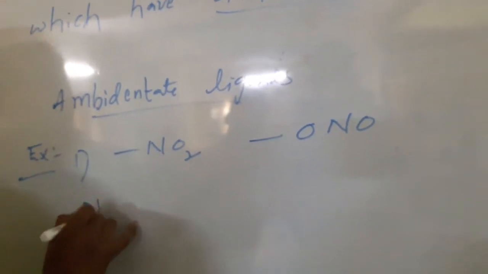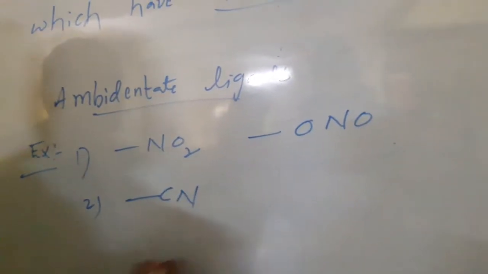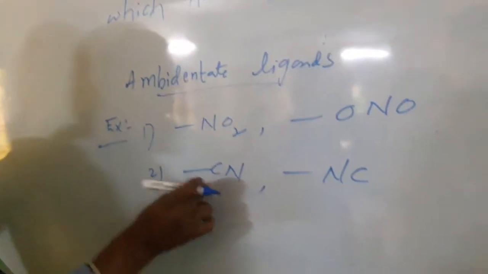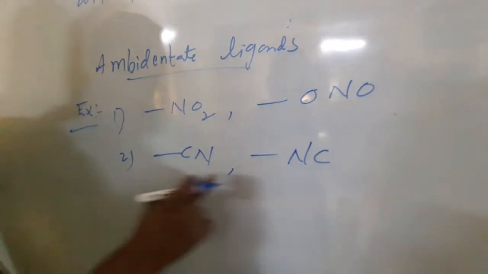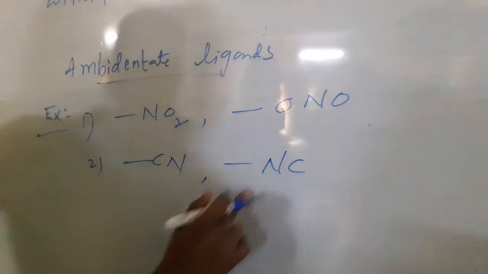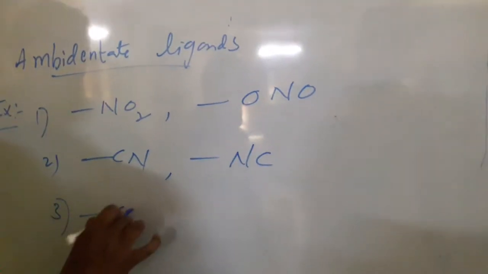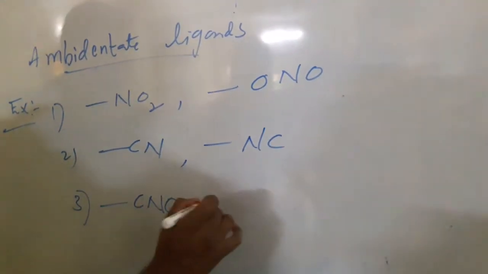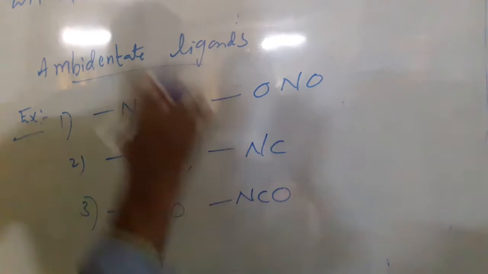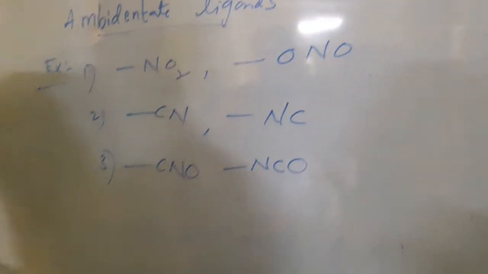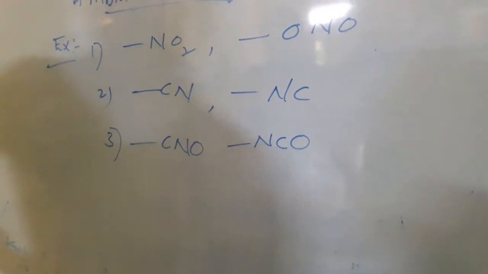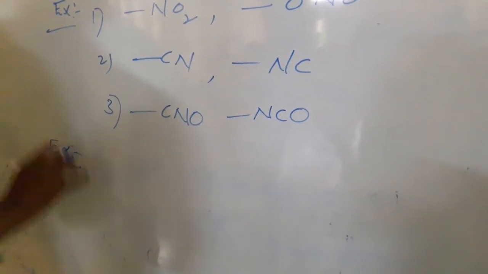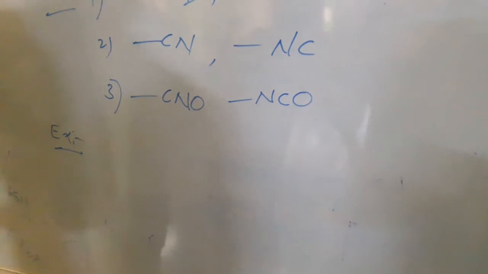Other examples, cyanide and isocyanide. In cyanide carbon is linked with the metal, in isocyanide nitrogen is linked with the metal. Third, CNO, cyanate, carbon linked with the metal, and NCO, nitrogen linked with the metal. So these are also common examples. I will take some examples for linkage isomerism.